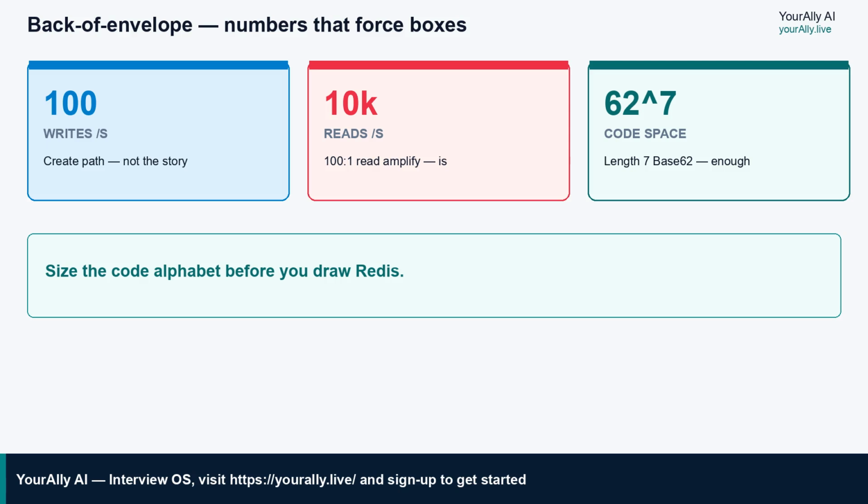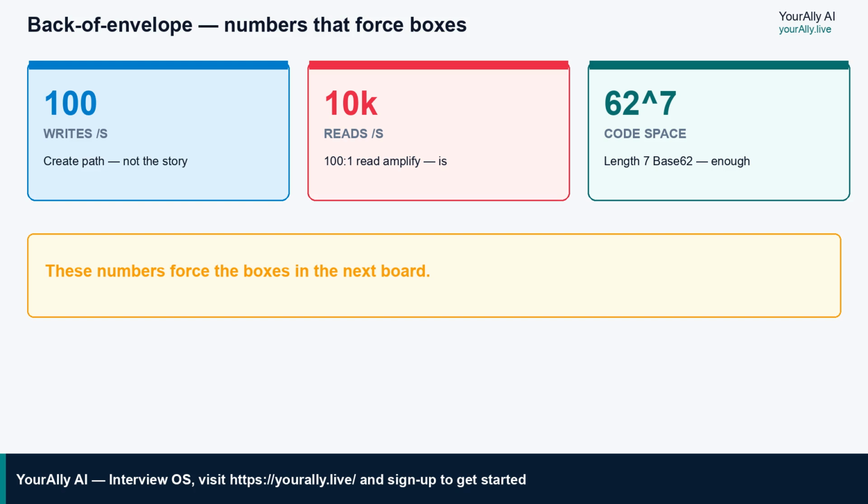Back of envelope, numbers that force boxes. Assume about 100 writes a second creating links and 10,000 reads a second resolving them. That's roughly 100 to 1 read amplification. Storage over 5 years at that write rate with small rows: low terabytes. Storage is not the story. Read QPS and hotkeys are. Code space: base 62, length 7 is about 3.5 trillion codes. Comfortable. Length 6 gets tight once you burn space on custom aliases and multi-year growth.